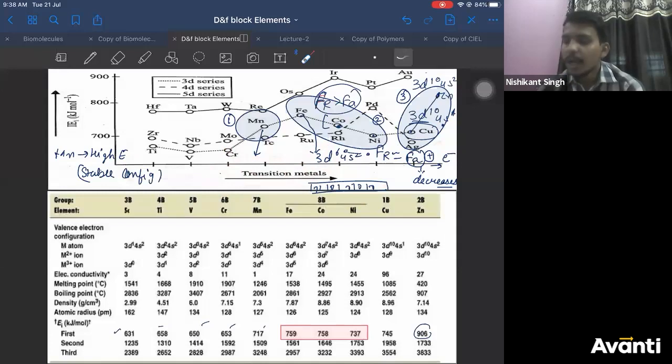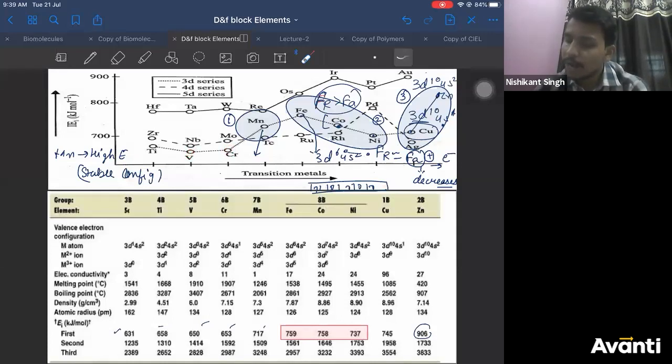Now, the other thing which you should ask, sir, is why there is a slight constant graph here? Why are we not seeing much jump here? What reason can we give? The reason is, as you keep filling electrons in 3d, the effective nuclear charge initially increases, but it does not increase much. Why does it not increase much?